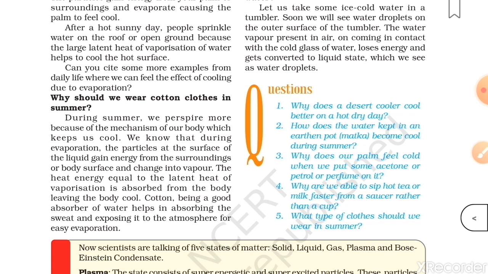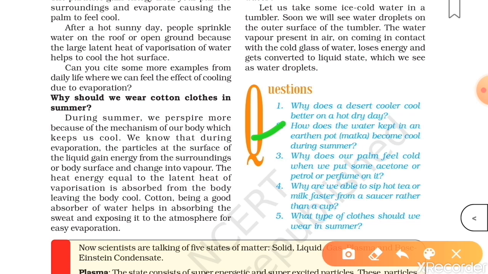Moving to the next one, how does the water kept in an earthen pot, matka, become cool during summer? Students, the earthen pot has tiny pores, and from these tiny pores the water comes outside and takes heat from the surface of the matka and evaporates. As the water evaporates, it also takes the heat from the water in the matka, and that is why the water inside it gets cooler.